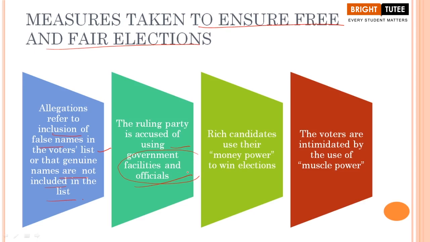Apart from that, the rich candidates are also accused of using their money power to win the elections. Now, what do you understand by this point? Didn't we read earlier, students, that people can be bribed, right?